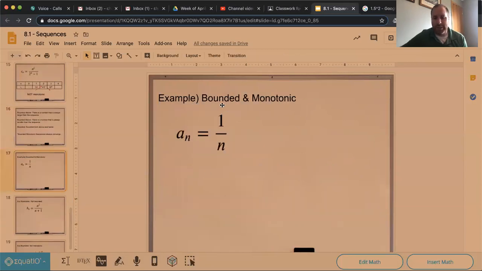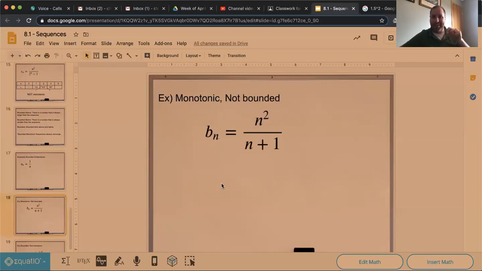So here's an example here. This one is monotonic. It is always decreasing, right? 1 over 1 is 1, then we get 1/2, and then a third, and then a fourth, and a fifth, and so on. In that case, it is monotonic. We just kind of talked about that. I mean, we could prove it too, but we pretty much have evidence there. And it's also bounded, right? It's bounded above by 1. It can't ever get larger than 1. And it's also bounded below by 0. So it is bounded and monotonic, therefore it has to converge. And in fact, this one, you guys know, converges to 0.